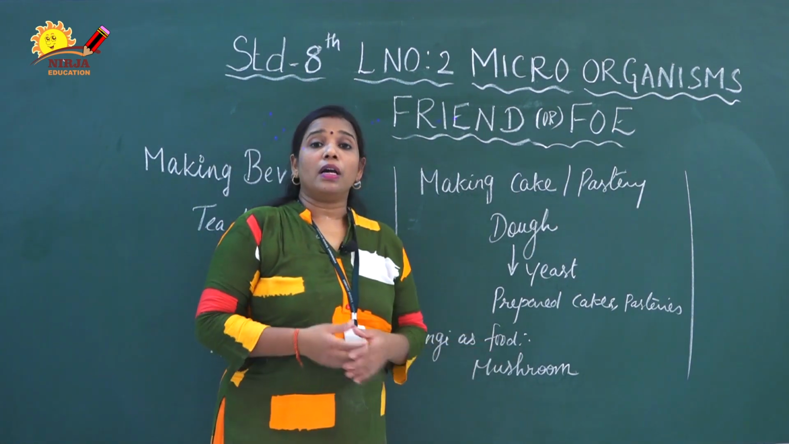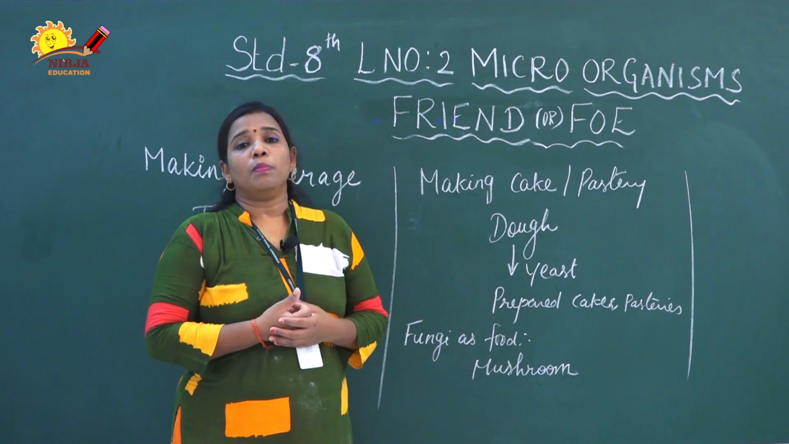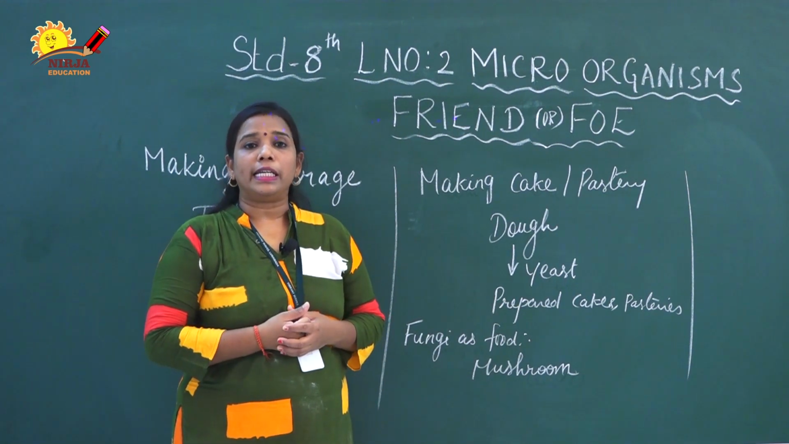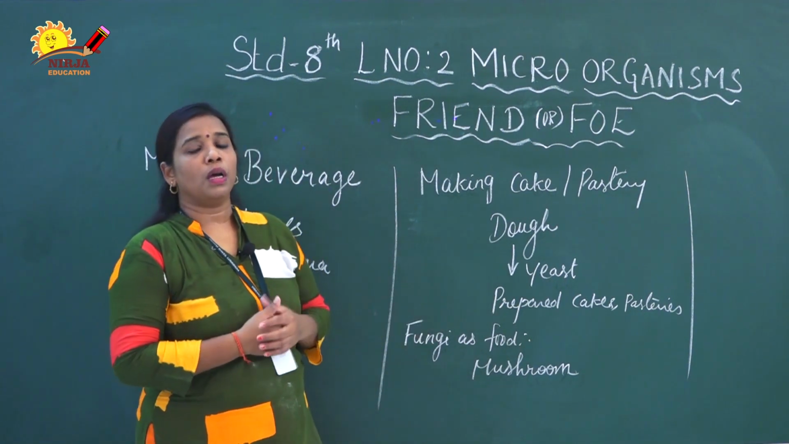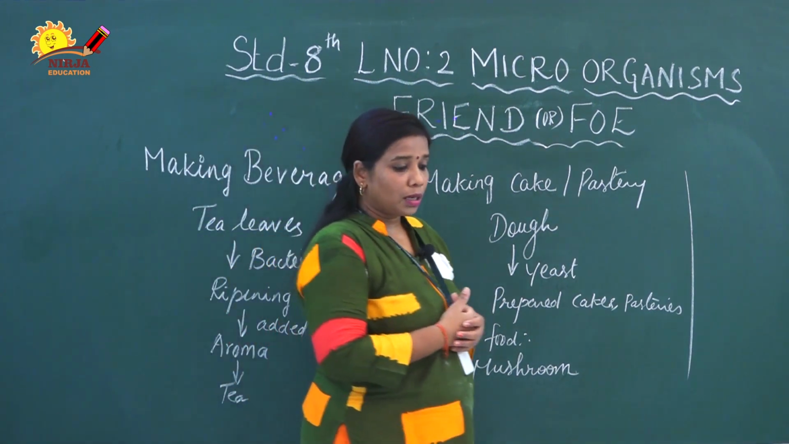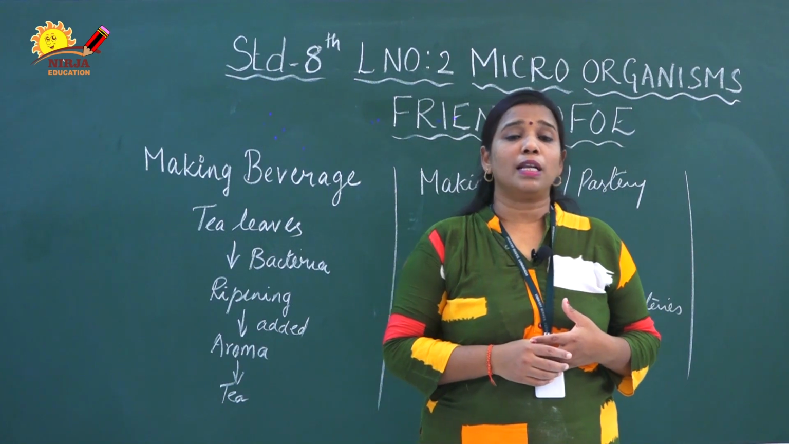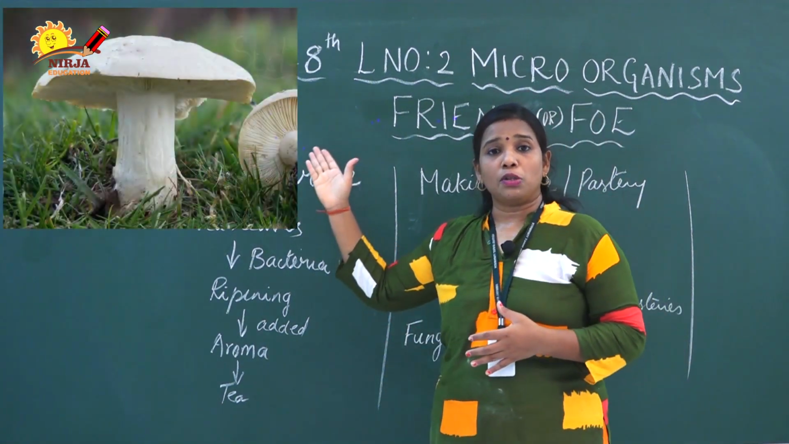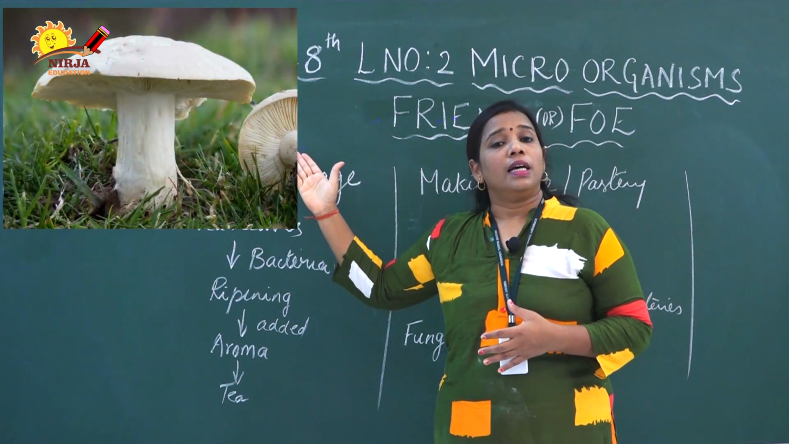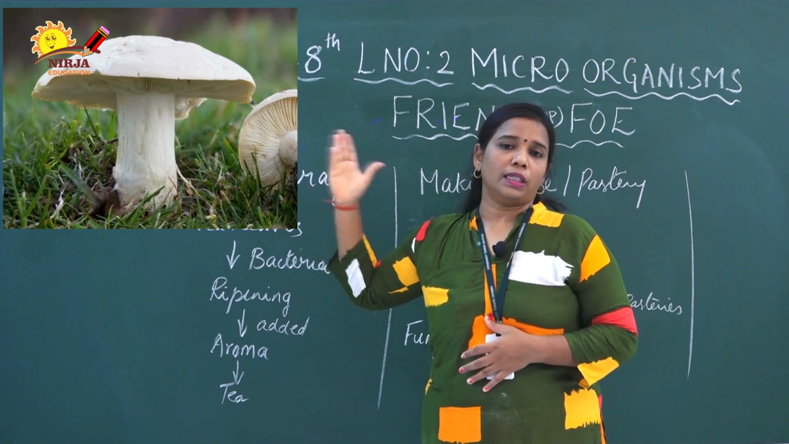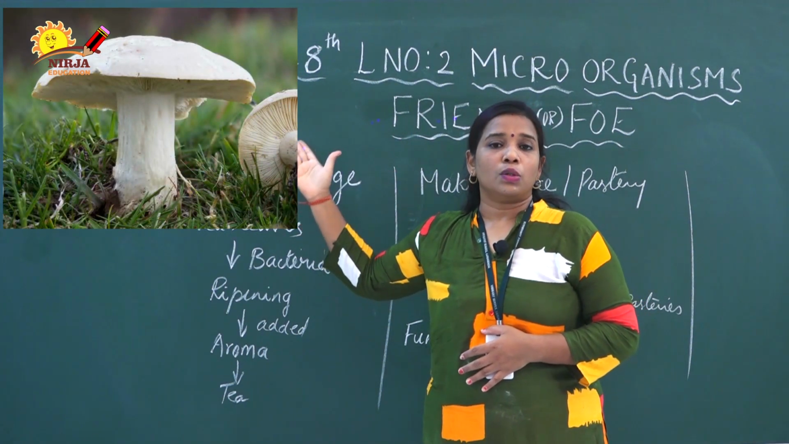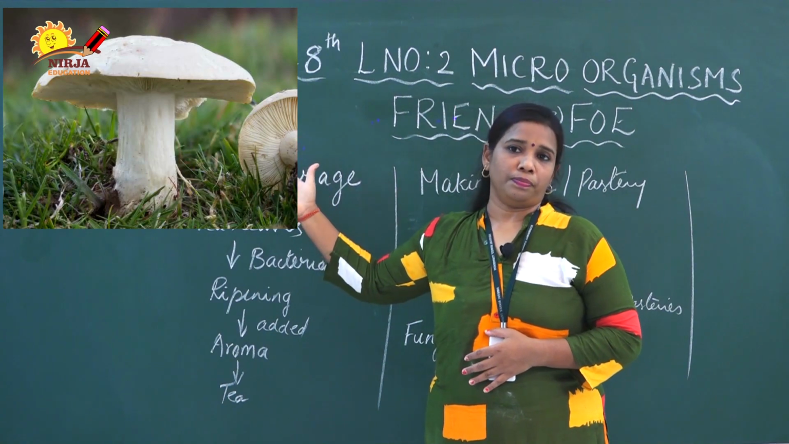Then some of the fungi are used as edible ones. They are suitable for eating also. For example, mushroom. Not all mushrooms are good. Many mushrooms are poisonous. Only the white colored mushroom, you can see the picture and get the idea. This is an edible mushroom. It contains a rich amount of protein. So this is used as food.